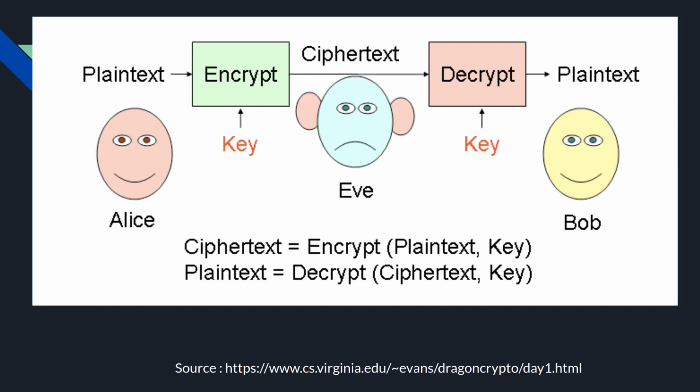So this is a pictorial representation of that, where Alice and Bob are the two parties who want to transmit data securely without Eve trying to eavesdrop on that. What Alice does is she uses her key to encrypt the message, and Bob on the other end uses the key to decrypt the message. So even though Eve can see the message, all that she would see is gibberish text which she cannot make meaning of.